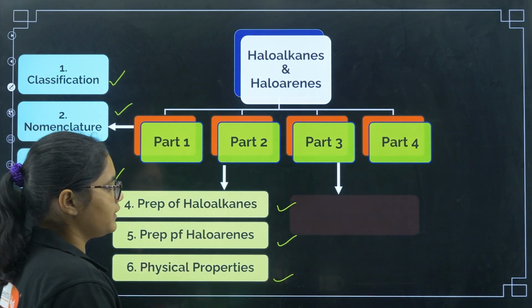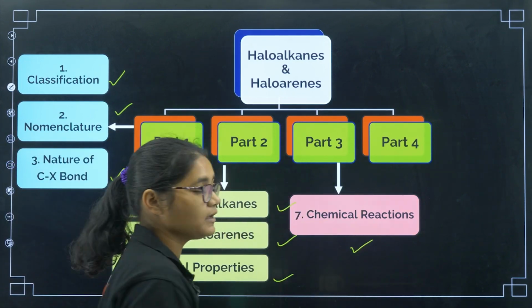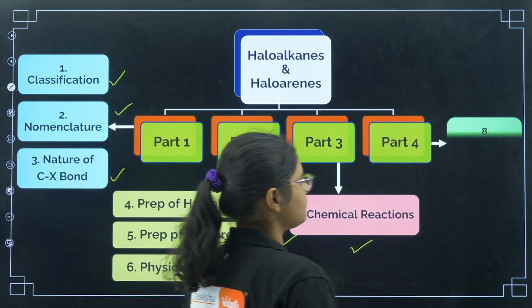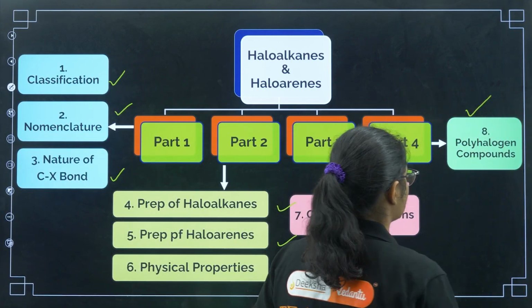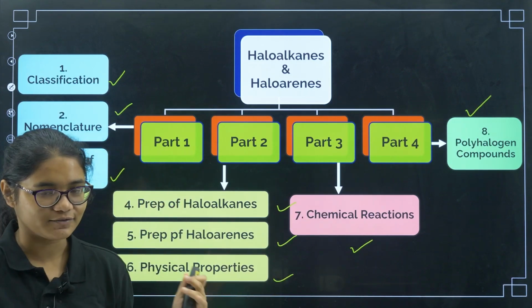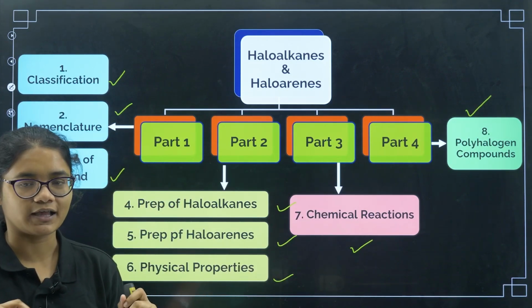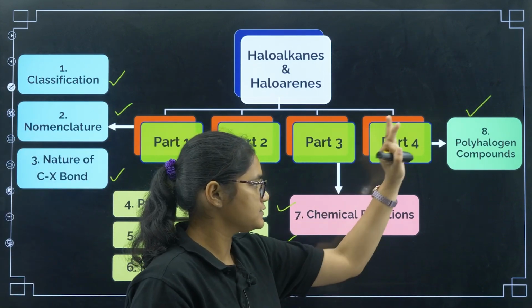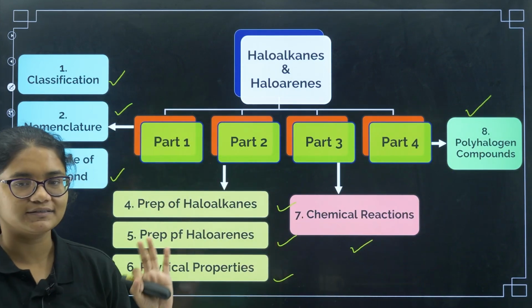Part 3 discusses the chemical reactions of both haloalkanes and haloarenes. Then part 4 is polyhalogen compounds. So this will be the structure of this particular chapter. 4 lectures will come. I hope this is clear.